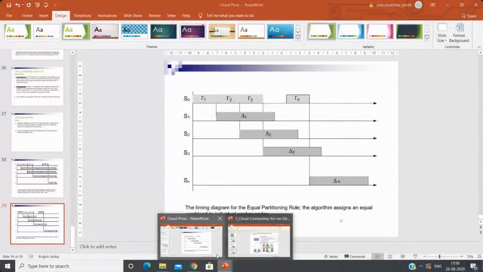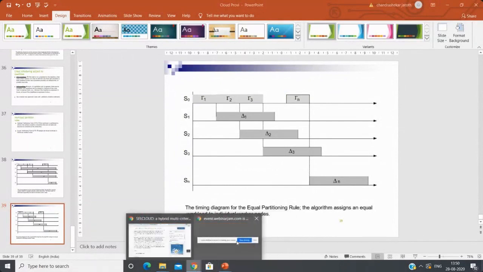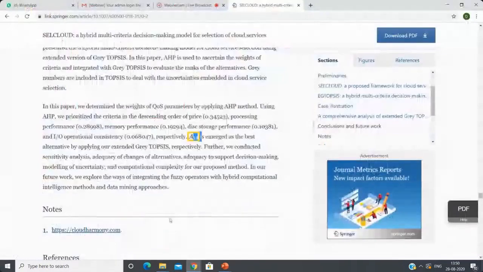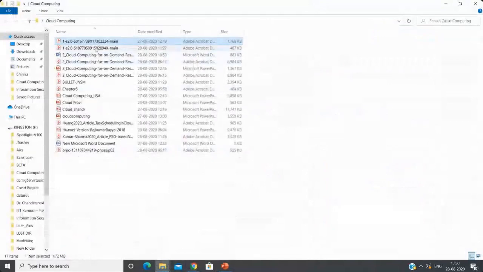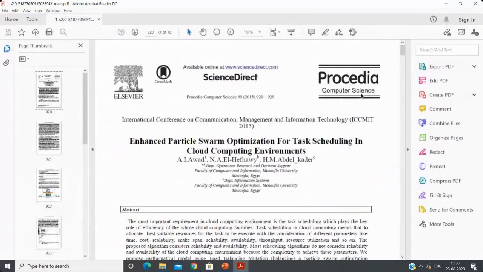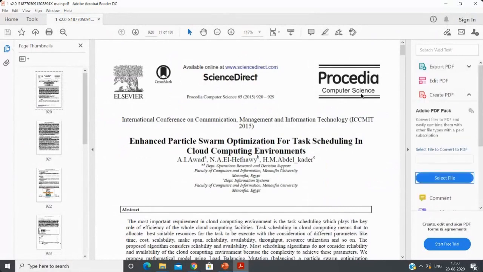Now there is some other material I want to discuss with you. If you look at other methods, researchers work on different platforms. This is one task scheduling algorithm in a cloud environment. Researchers are working on different models or algorithms, and here the authors discuss an enhanced particle swarm optimization model for task scheduling in a cloud computing environment.